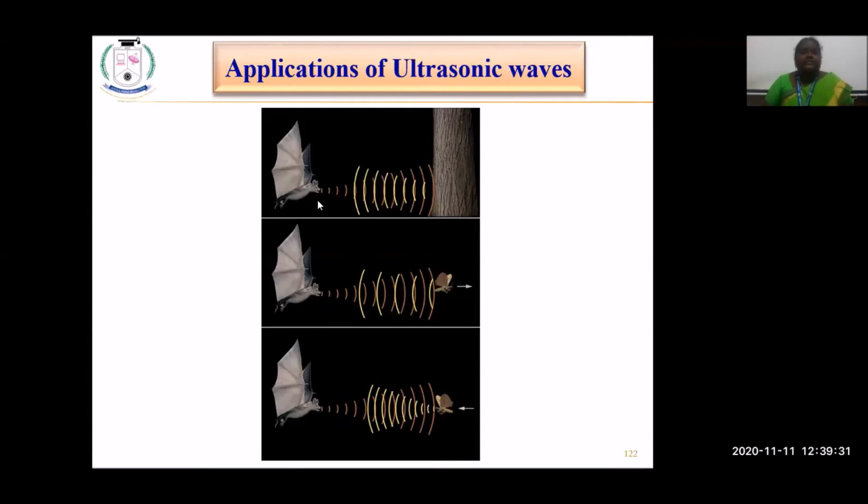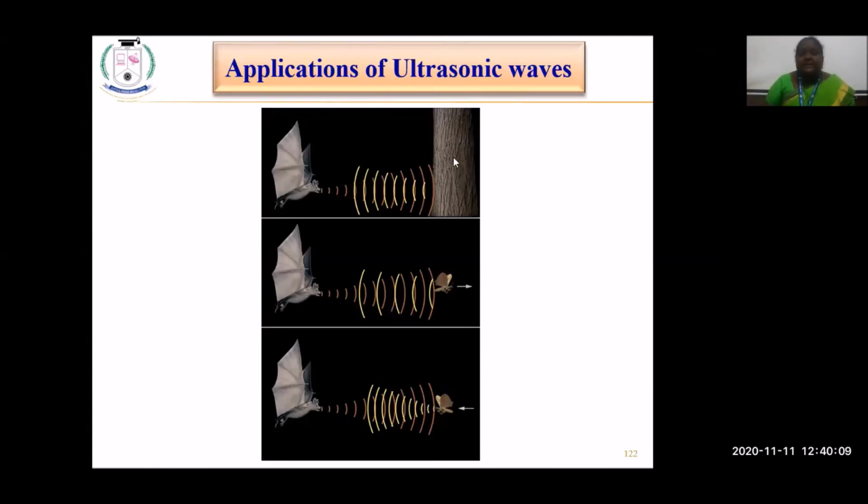The bat is the only animal which can produce ultrasonic sound waves in nature. As the bat does not have eyes, it travels very fast in the night, even without hitting any obstacle in front. How does it happen? The bat produces ultrasonic sound waves and uses the echo signal that is received. After the waves hit the target, it identifies the distance. It automatically calculates the wavelength or frequency with which the waves are returning.